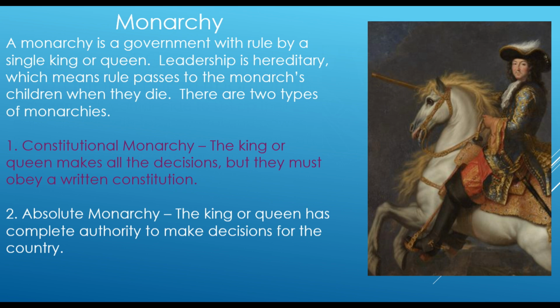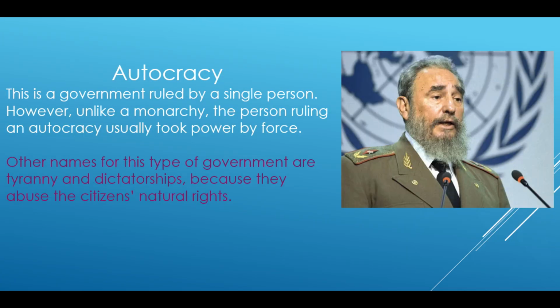Monarchy. A monarchy is a government with rule by a single king or queen. Leadership is hereditary, which means rule passes to the monarch's children when they die. There are two types of monarchies. One, constitutional monarchy. The king or queen makes all decisions for the country, but they must obey a written constitution. Two, absolute monarchy. The king or queen has complete authority to make decisions for the country.